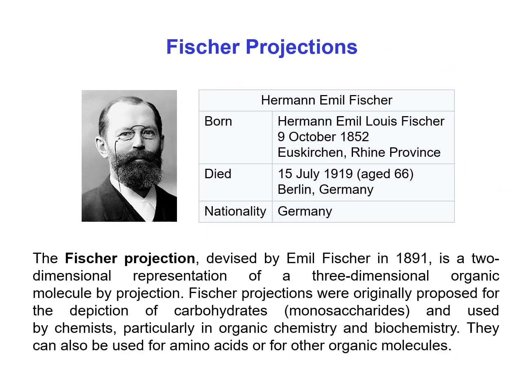Now I shall discuss the Fischer projection of amino acid. The Fischer projection was devised by German chemist Hermann Emil Fischer in 1891, which is a two-dimensional representation of a three-dimensional organic molecule by projection. Fischer projections were originally proposed for the depiction of carbohydrates, that is the monosaccharides, and used by chemists particularly in organic chemistry and biochemistry. They can also be used for amino acids or for other organic molecules.